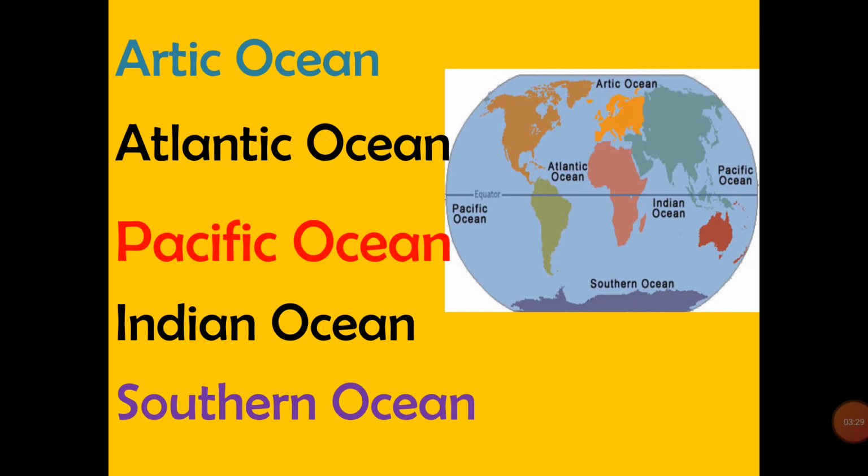The second one is Atlantic Ocean. The third one is Pacific Ocean. The fourth one is Indian Ocean. And the last one is Southern Ocean.